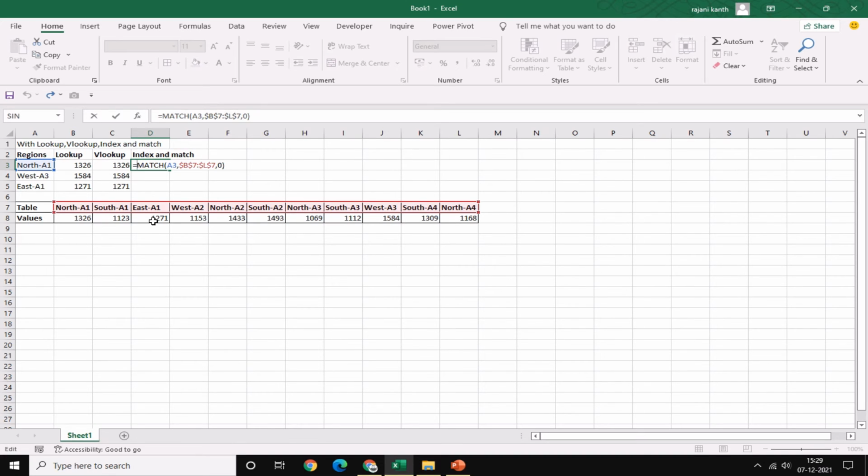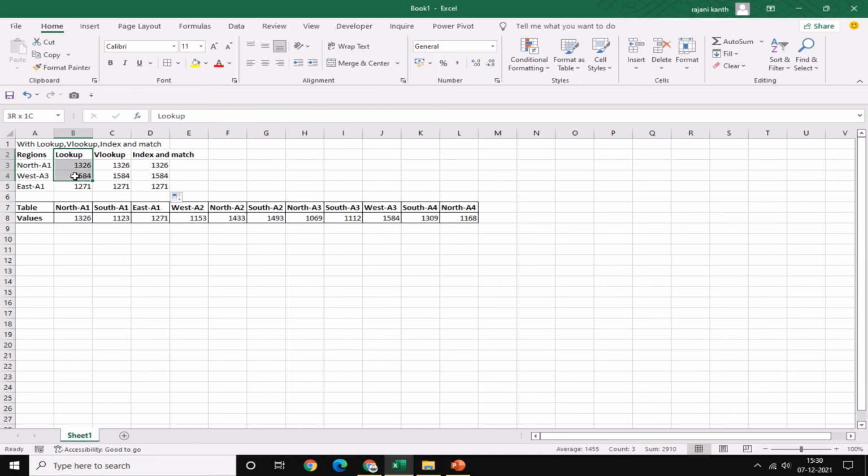Now index. Index needs an array. So what you need is the values, right? Control Shift right arrow, F4, comma, close parenthesis. It's a normal function guys, it's not an array function. So he asked these two things, lookup and index and match, and the extra one is VLOOKUP.